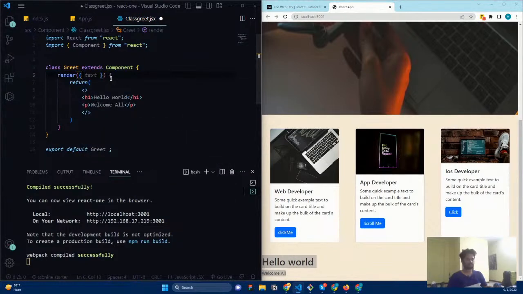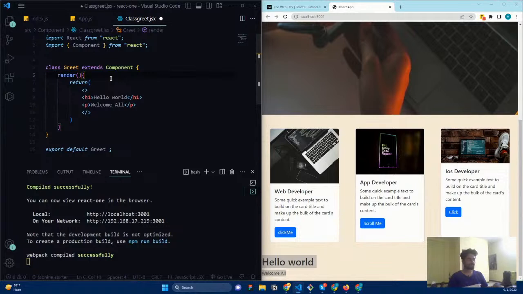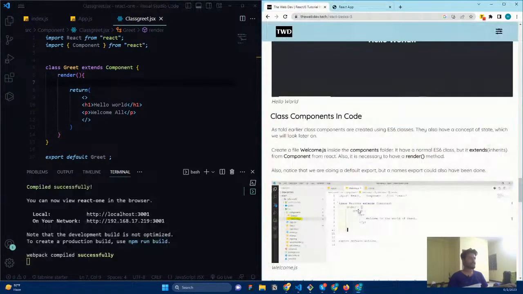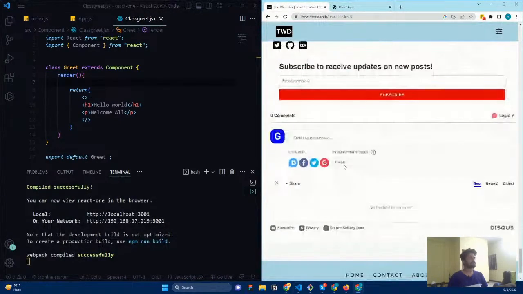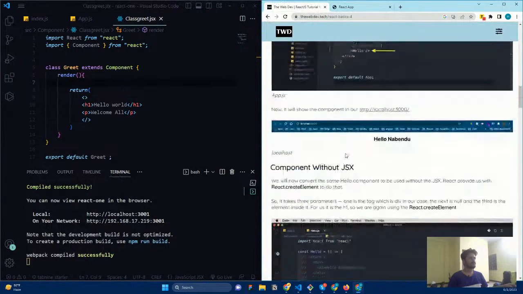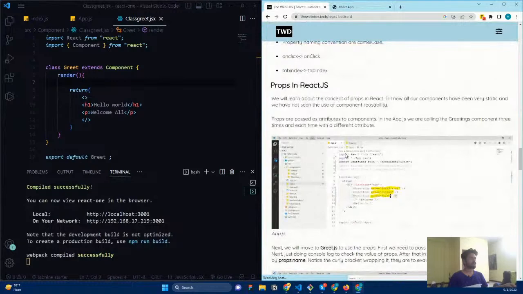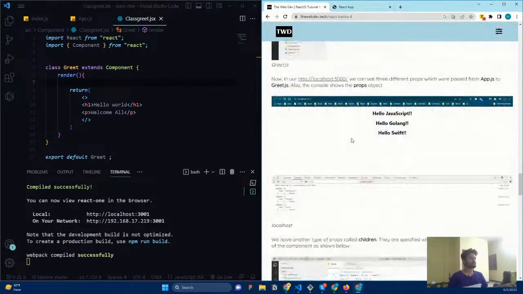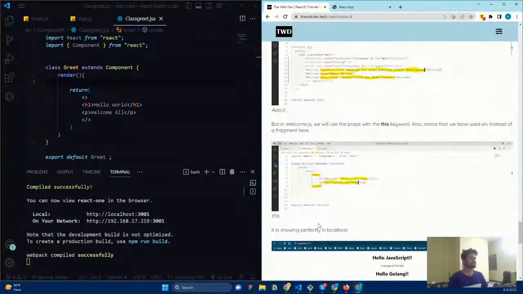I just want to say this dot props. Render. Go here and, yeah, class based components. This is day 3, it's going to be day 4. And yeah, here you can see it is here. And function based component, class based class. Yeah, here you can see. So yeah, here directly you can call it.